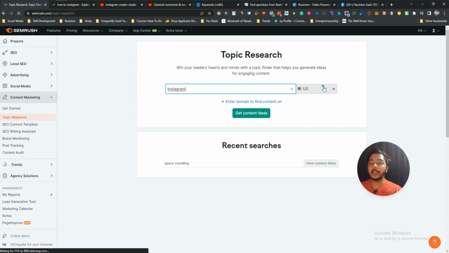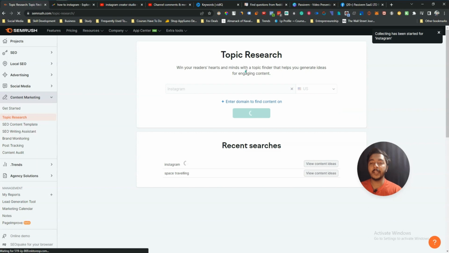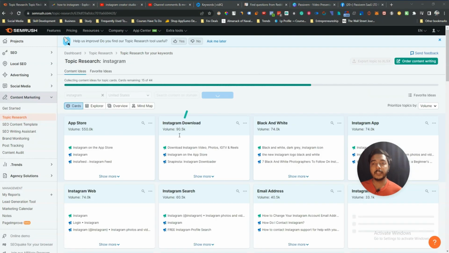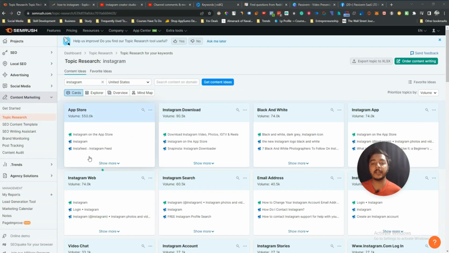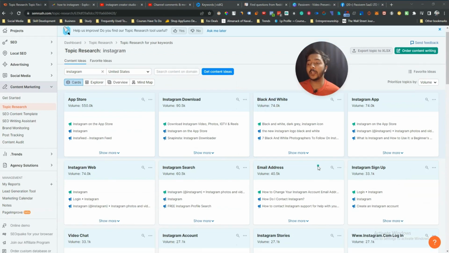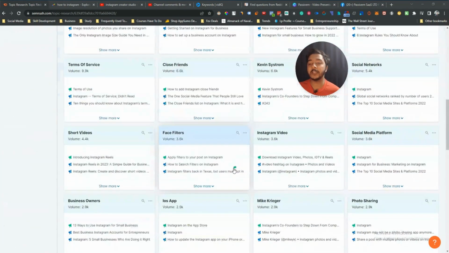Instagram, and here you have to select your targeted country. Now if I just click here get content ideas, then SEMrush will provide you a lot of content ideas. Just wait some time and then just see the magic, how many content ideas it generates for you. See guys, there are a lot of content ideas that SEMrush has generated for you. See, Instagram on the App Store, download Instagram video, photos, IGTV and Reels, and from here you can get a lot of content ideas about your topic.